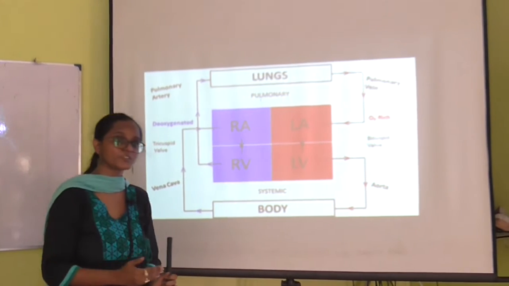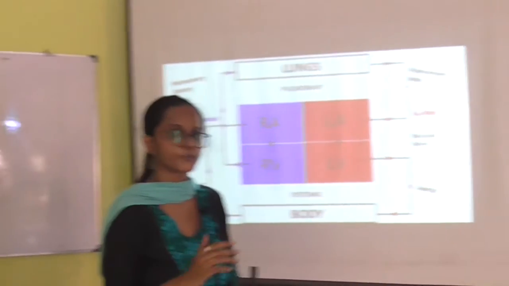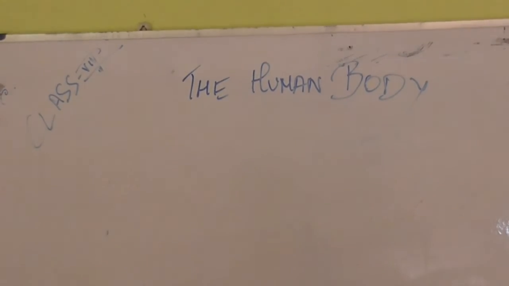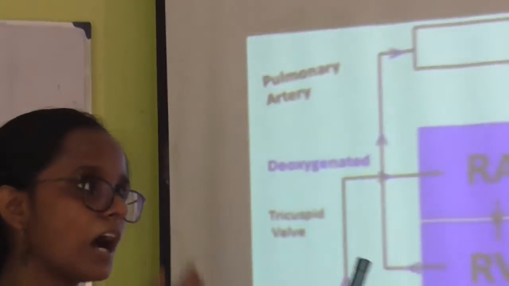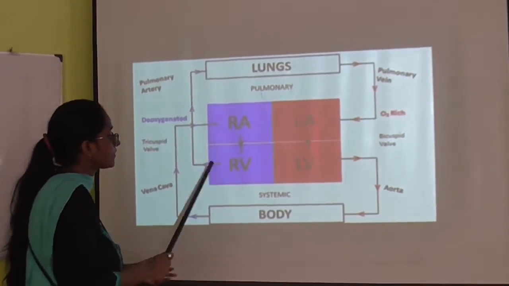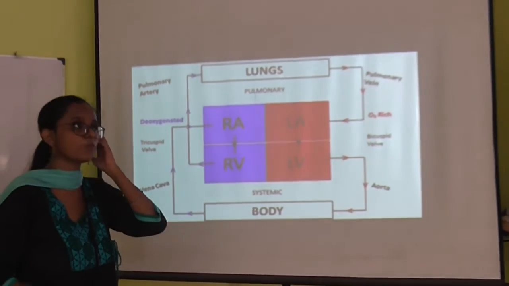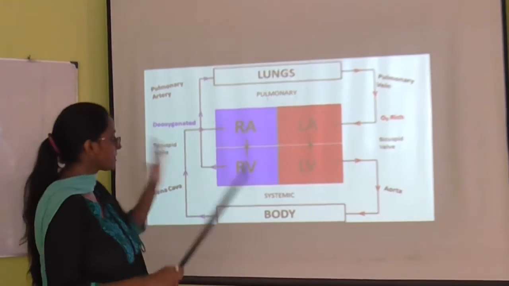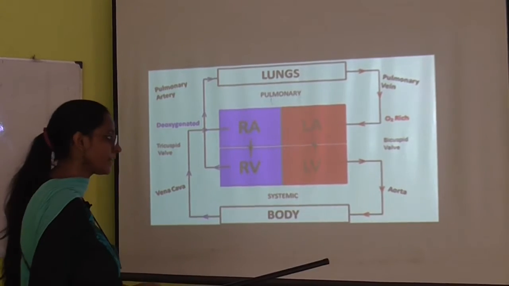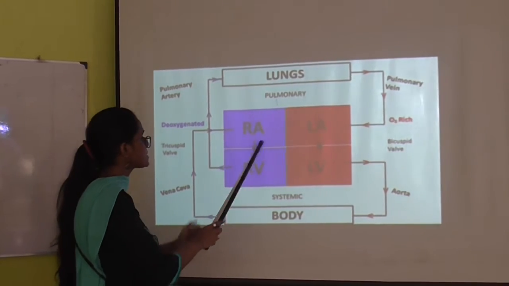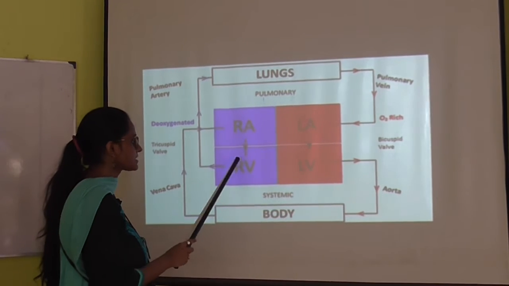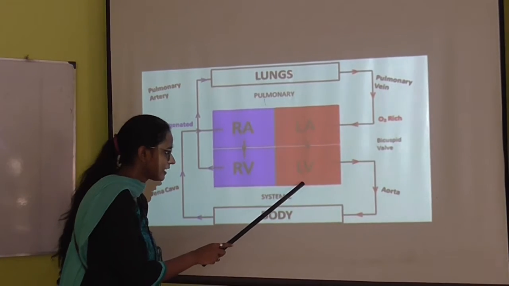Today we are going to continue with the next video on the human body. Last day we learned about the structure of the heart, and the chambers of the heart. The chambers of the heart are divided into 4 parts. First is the right auricle and the left auricle, and the next are the right ventricle and the left ventricle.